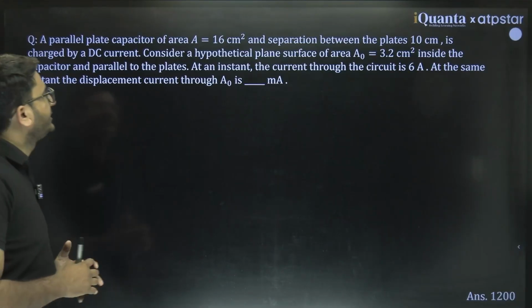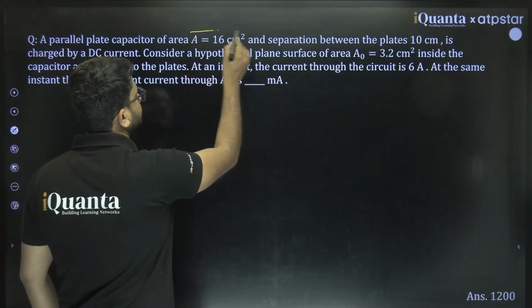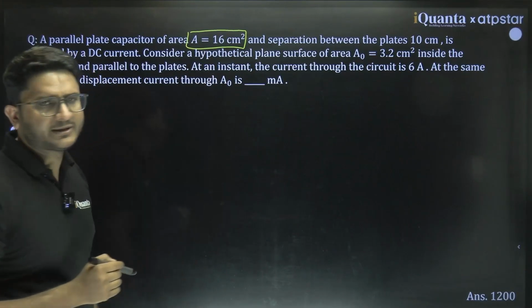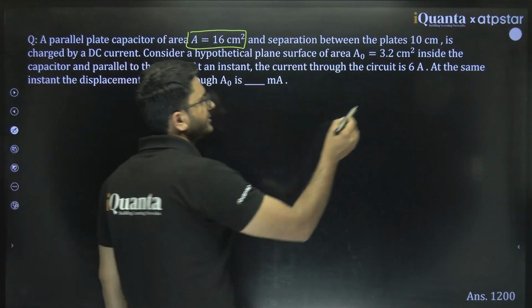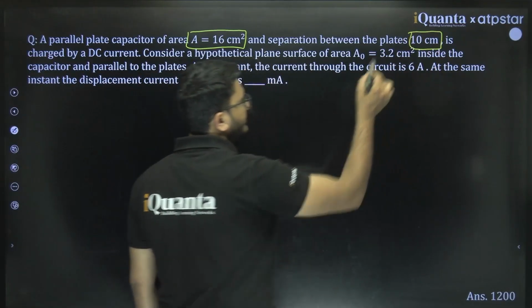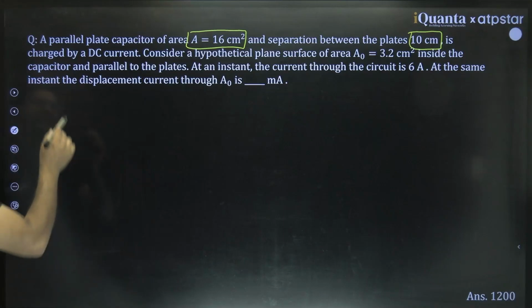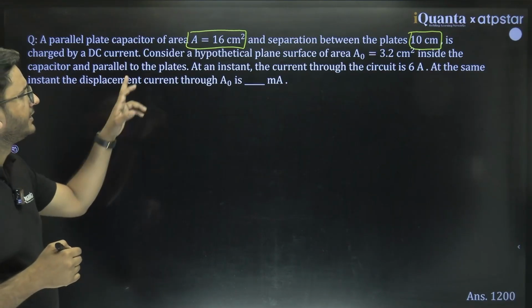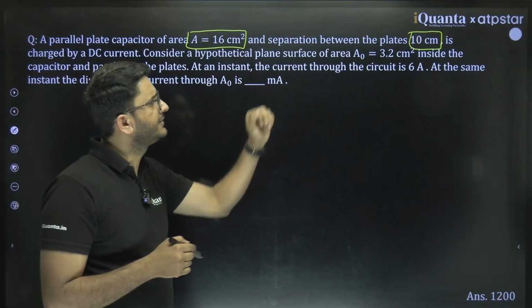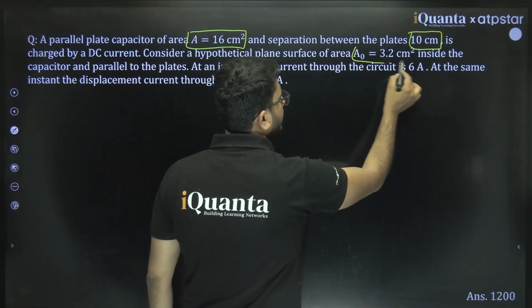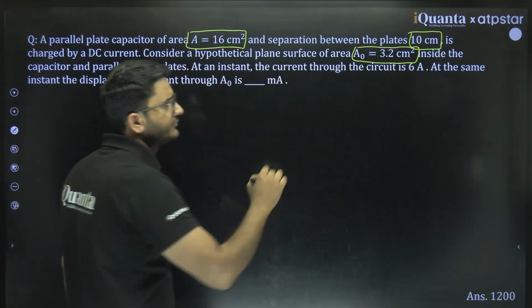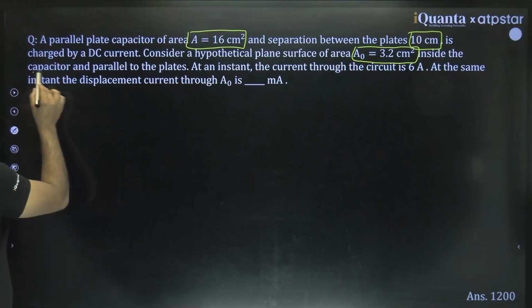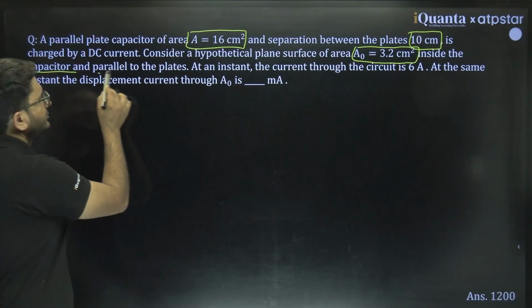Read this question. There is a parallel plate capacitor of area 16 centimeter square and separation between the plates is 10 centimeter. Now it is saying it is charged by a DC current. Consider a hypothetical plane surface of area 3.2 centimeter square inside the capacitor and parallel to the plates.